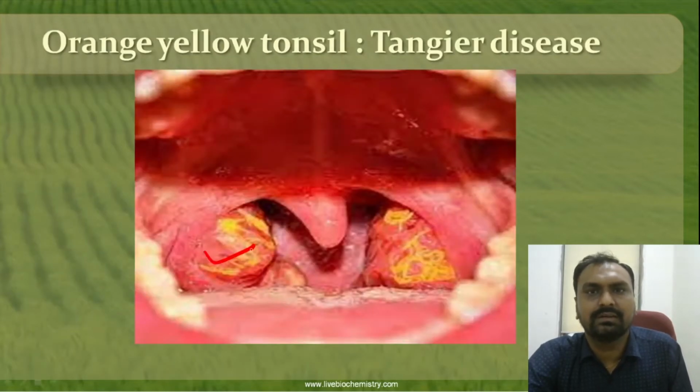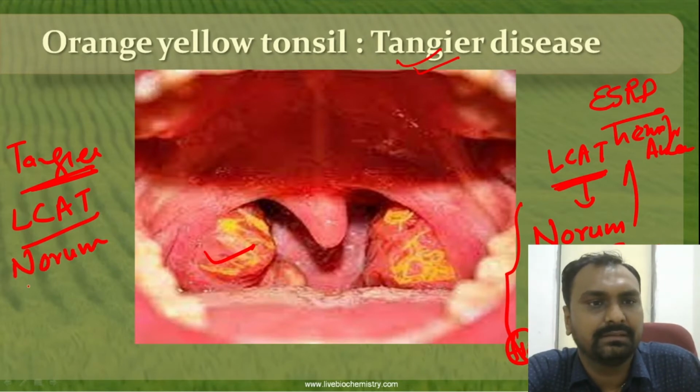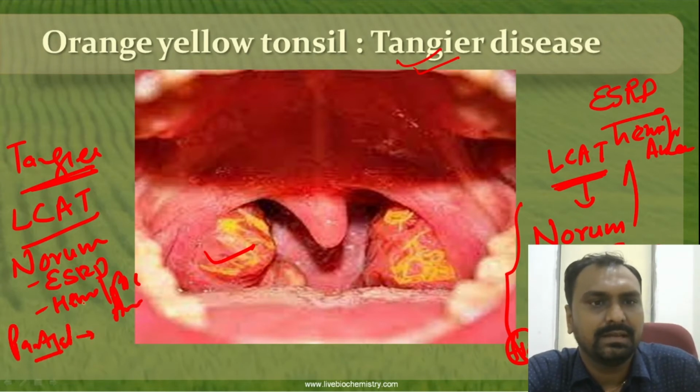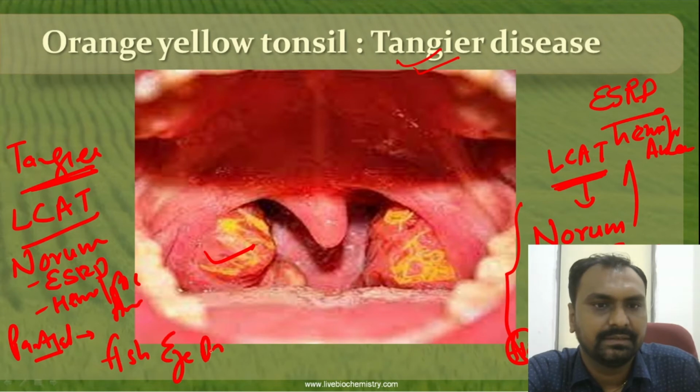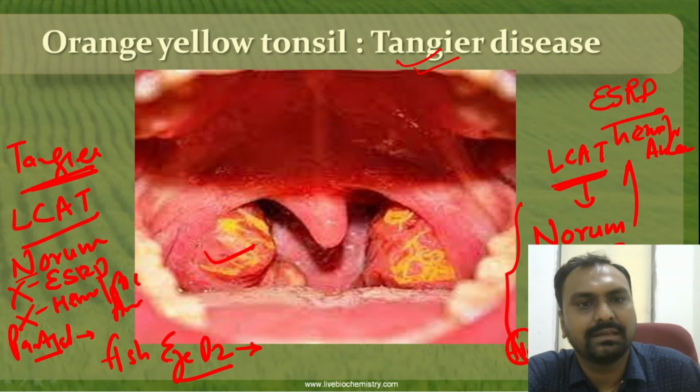You can see orange yellow tonsil is typical of Tangier disease. There is also the lecithin cholesterol acyltransferase enzyme deficiency. It will lead to Norum disease, where there is end stage renal disease and hemolytic anemia. If there is a partial deficiency of LCAT, it will lead to fish eye disease, where there is opacification of the lens. It also occurs in Norum disease, but end stage renal disease and hemolytic anemia are not seen in fish eye disease.